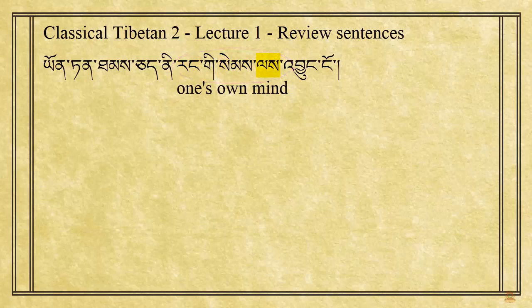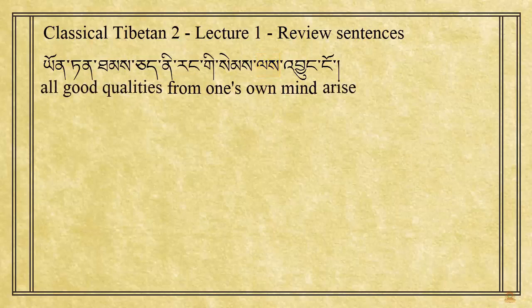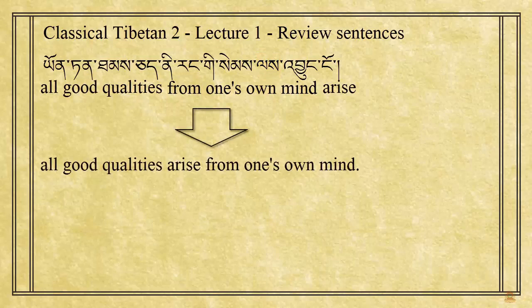If you go through the different nominal usages of le in our textbook, we see that the main and basic meaning of the particle is to show a source or an origin. This seems to fit well here, so we get the meaning from one's own mind. Putting everything together, then we get all good qualities arise from one's own mind.